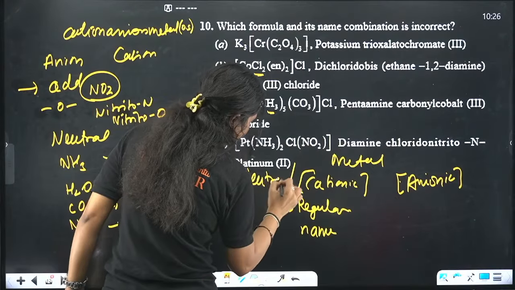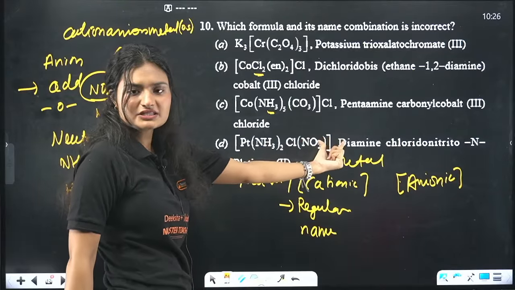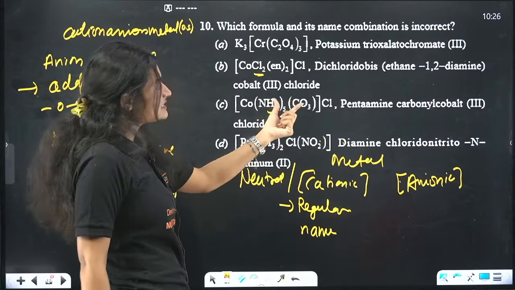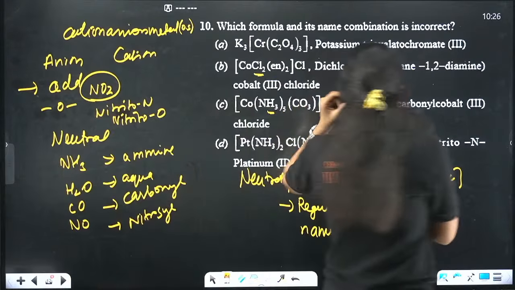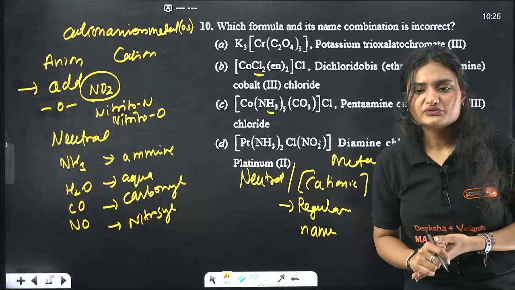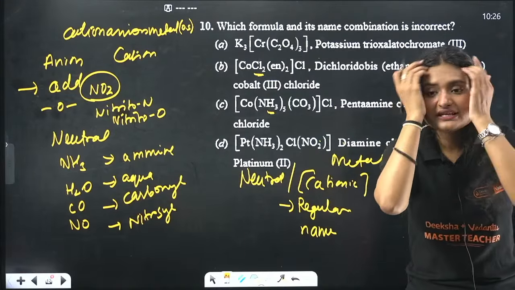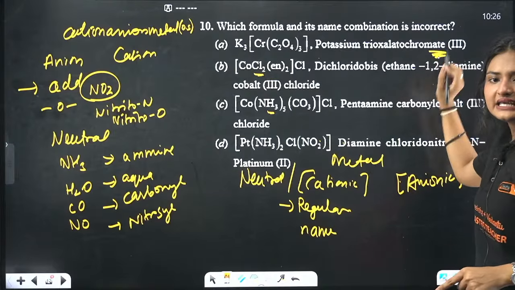If you have a neutral complex, so for example here we have a neutral complex, no charge on this complex. This is a neutral complex. This is a cationic complex, right? Now if your metal is a part of the anion part, in that case what will you do? Slight changes there. Whenever you are writing your metal name, at the end you write ate. At the end you write ate.